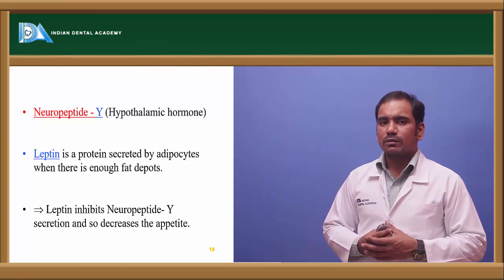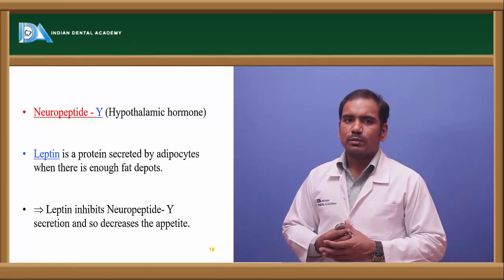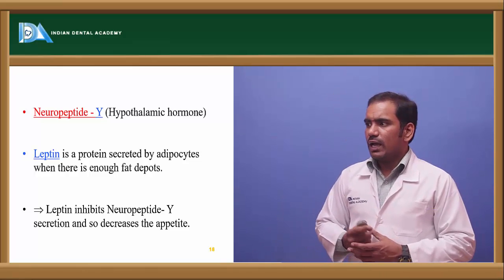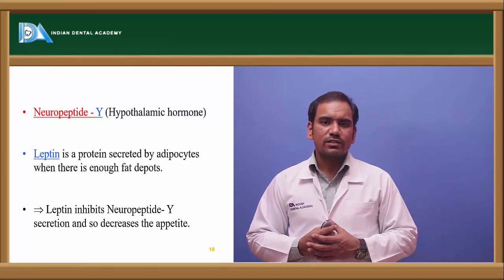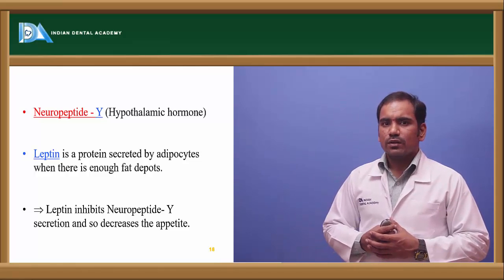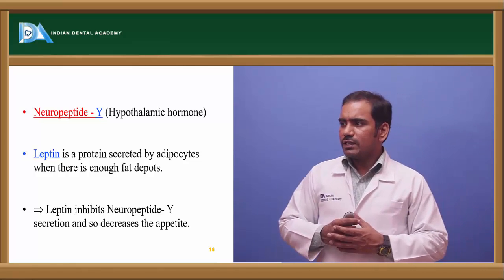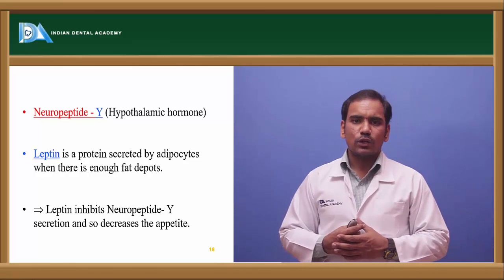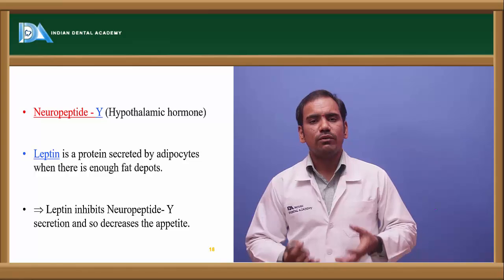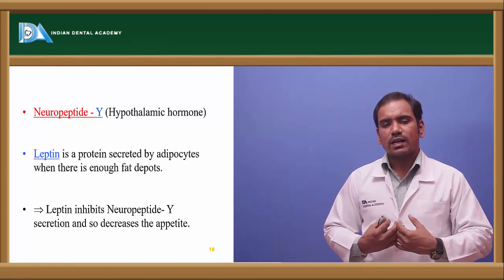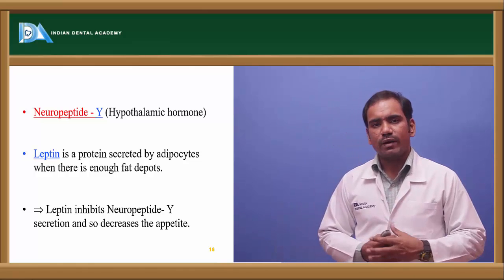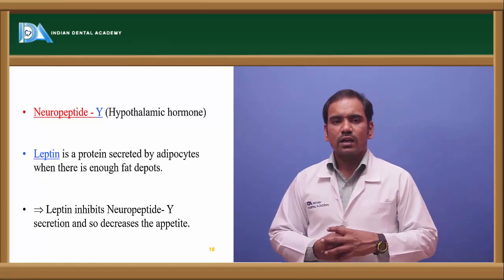Whenever it is more, the person likes to eat more carbohydrates, and the neuropeptide Y activity is regulated by leptin. That leptin is secreted by the adipocytes. So whenever leptin loses control over neuropeptide Y, the person takes an excess amount of calories. Those calories are converted into fat and stored in the body. So there is excess accumulation of fat in the body, and that results in obesity.